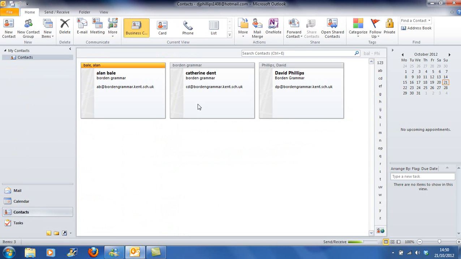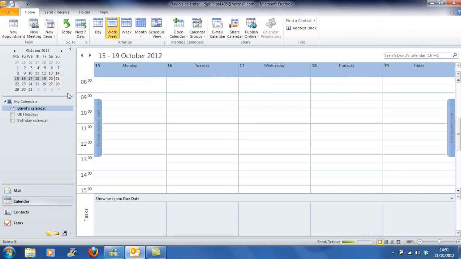It's almost like a Filofax or a contacts, well, not a diary. Well, it is a diary. I'm coming to that in a moment, but it's kind of like an address book that I can keep as well, an online address book, and I can back this up to the cloud, and I can download iPhone apps and Android apps, or let me sync all of these details to my phone, or my tablet, whatever it's going to be. But what I wanted to show you is the diary part of it.